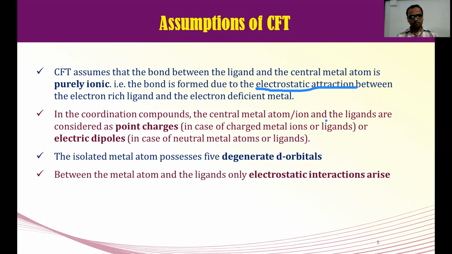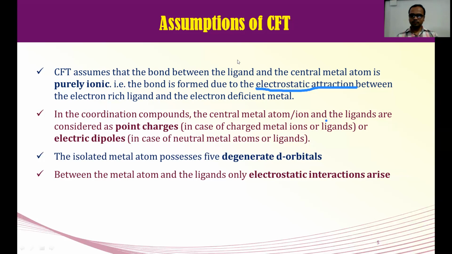Next, between the metal atom and the ligand, there will be only electrostatic interaction. Electrostatic interaction means one contains positive charge and the other contains negative charge.